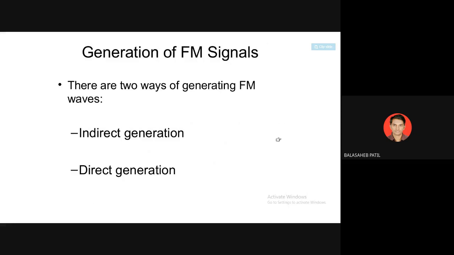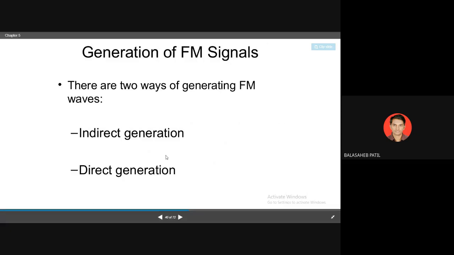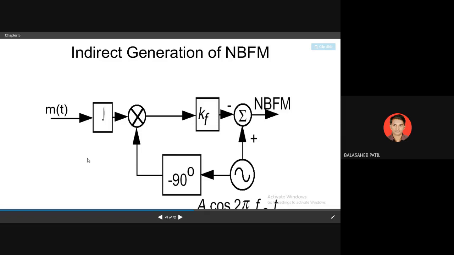So we can't always generate FM directly, we can generate it indirectly. That's why we have two generation methods. In the indirect generation method, a change in the phase gives us a frequency modulation.